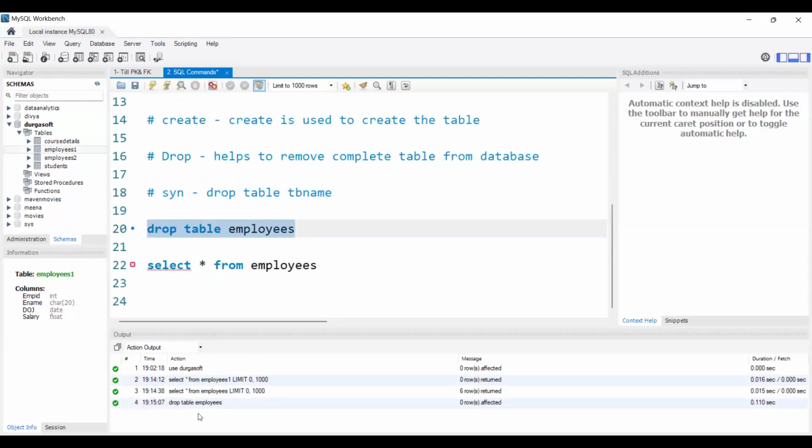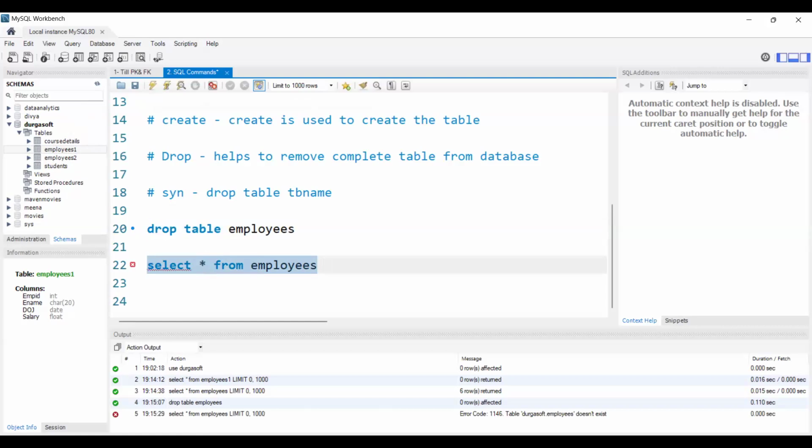At the bottom, you can see the table got dropped. Here also, there is no employees table, right? It automatically got refreshed. We have employees 1 and employees 2, but we cannot see the employees table now. It got removed. Now, once again, let me execute this select statement. It will throw an error. It says employees does not exist, right? Because I removed that table. So if we want to remove any table, we will use the drop command. I guess this is clear for you, right?